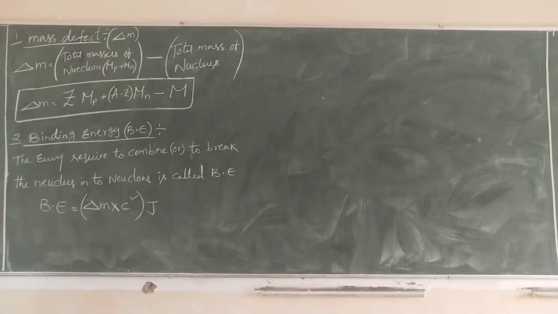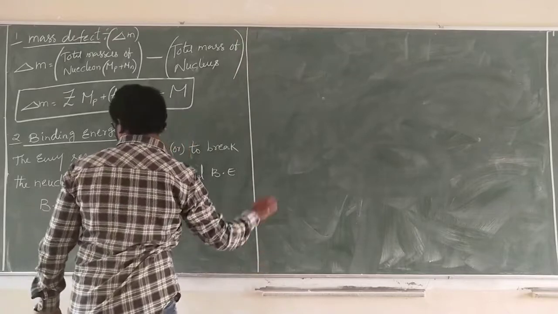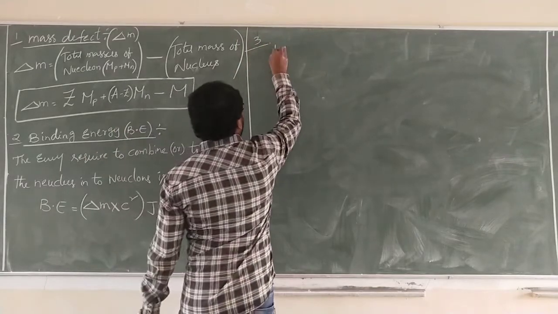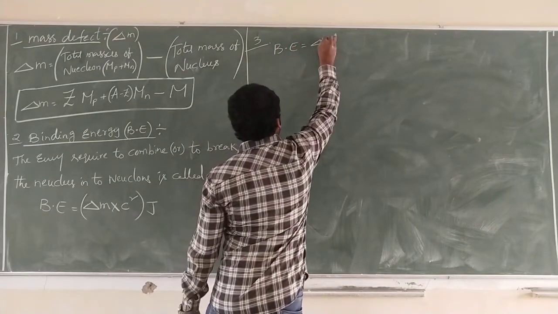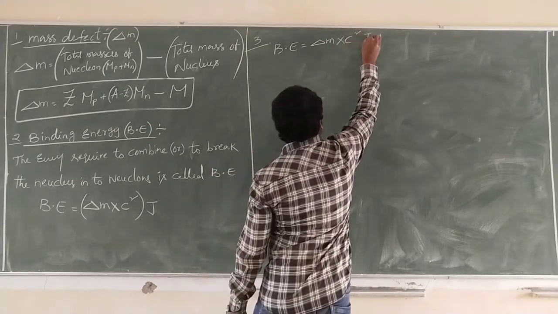There are two types of values in binding energy to calculate the problems. See carefully. Binding energy is equal to delta M into c square joule.